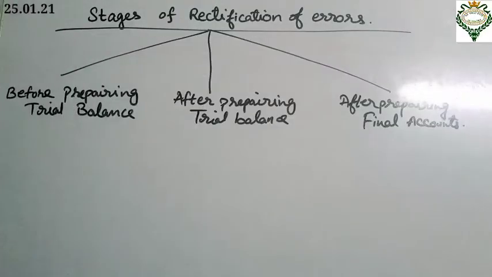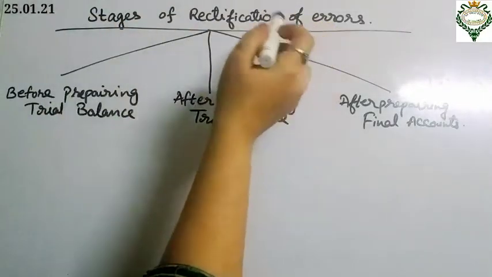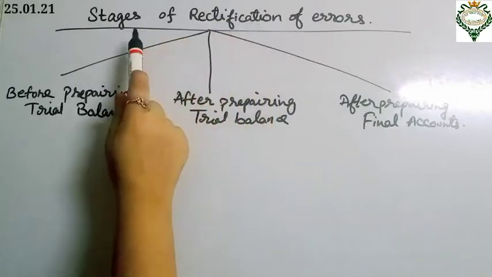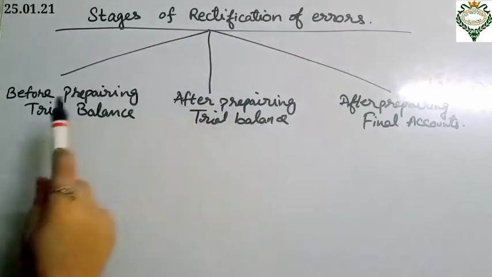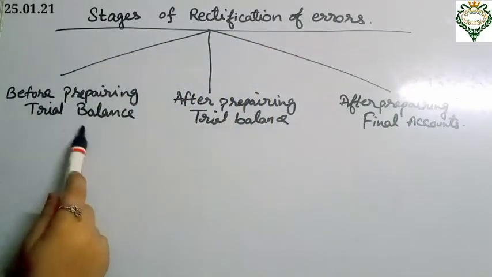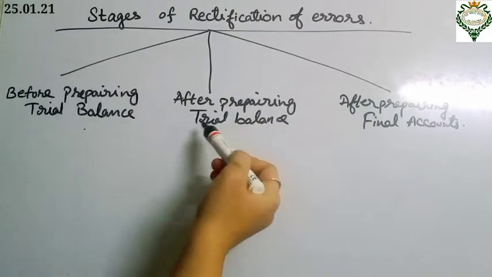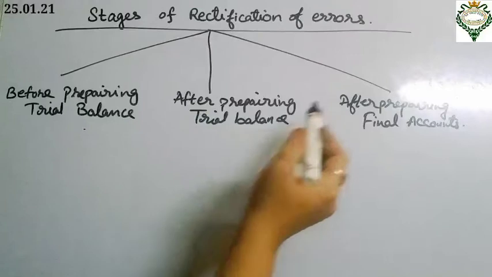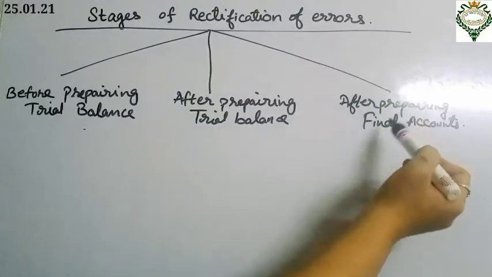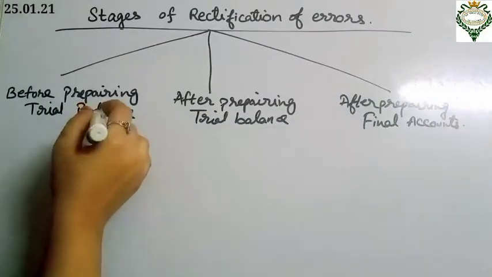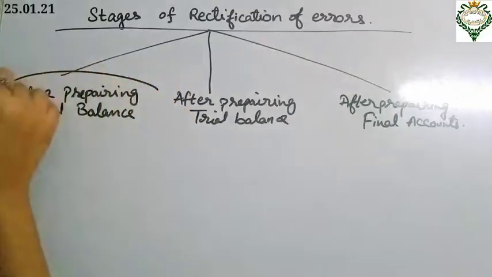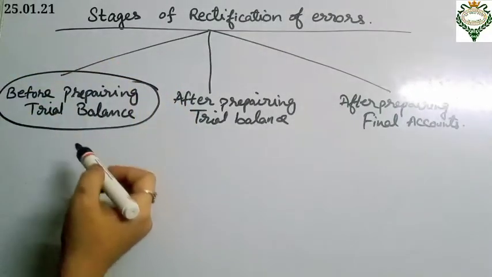And now come to the stages of rectification of errors. Rectification of errors is divided into 3 different stages. First one is before preparing trial balance. Second one is after preparing trial balance but before preparing final accounts. Okay, and third stage is after preparing final accounts. So today we will discuss this first stage, that is before preparing trial balance.